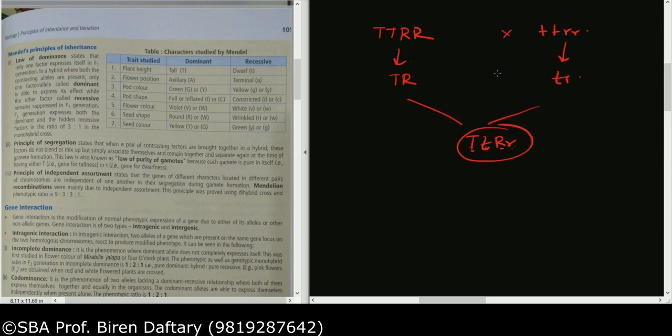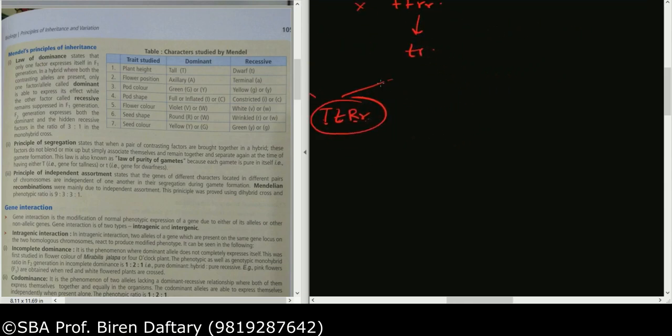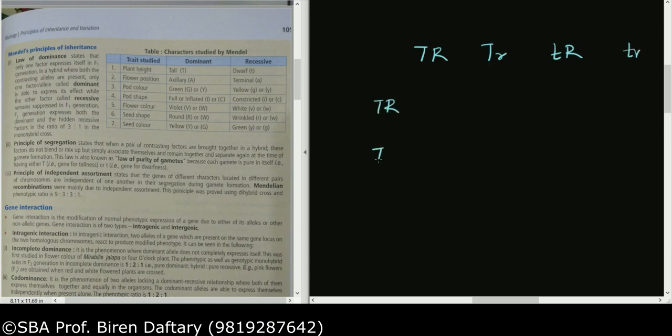We are going to use the checkerboard method. So your gametes are going to be capital T capital R, capital T small r, small t capital R, small t small r. Similarly over here, same gametes, correct?